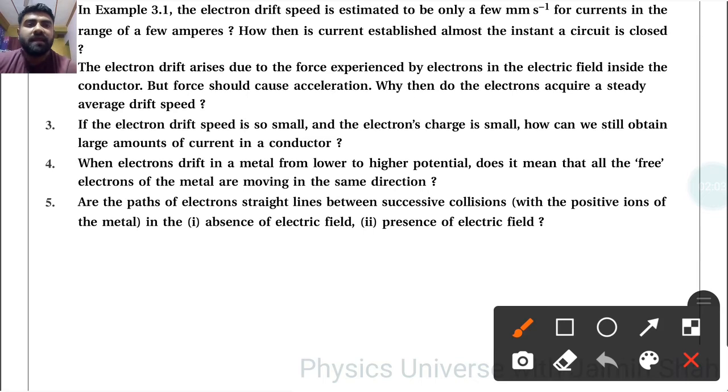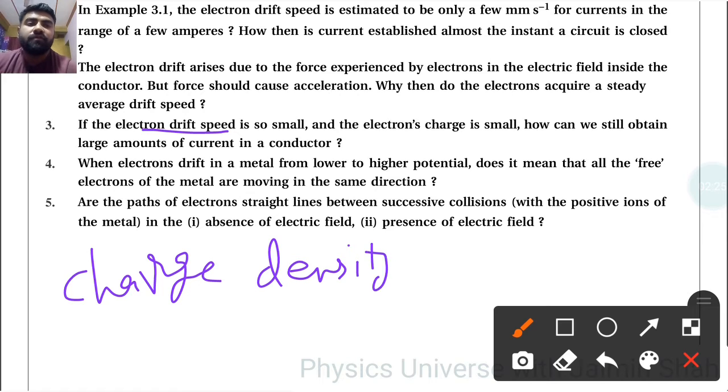Then third, if the electron drift speed is so small and the electron's charge is small, how can we still obtain large amounts of current in a conductor? See, current does not only depend on drift speed, it also depends on charge density. Means we can also say charge per unit volume, right? If charge density is more, then current will be more.